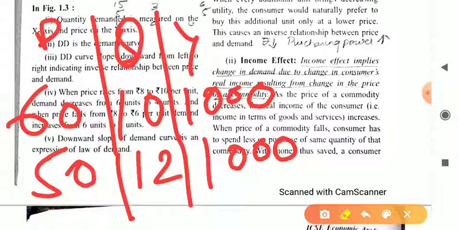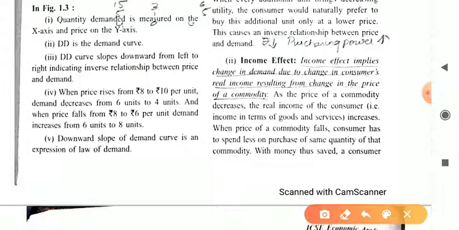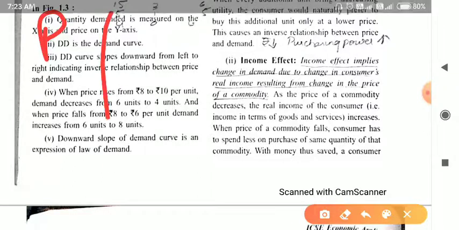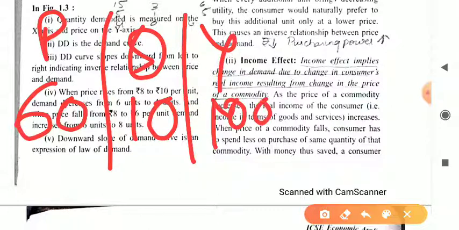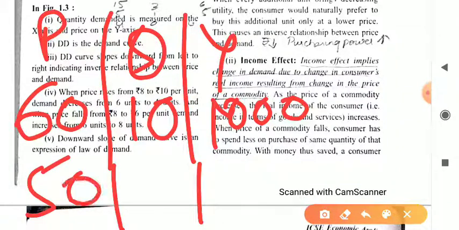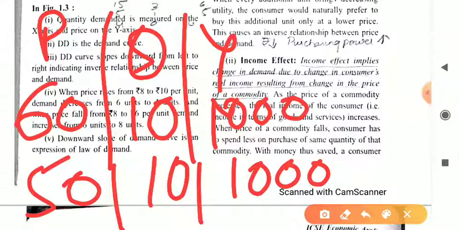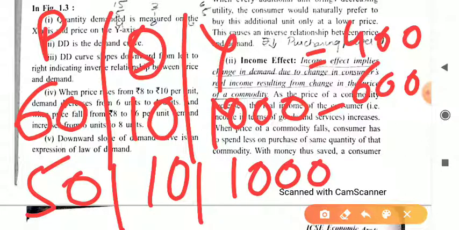Or suppose in this example quantity demanded remains constant at 10. At price 60, quantity demanded 10, income is 1000. And again when the price is 50, quantity demanded is 10, and income remains constant. So in the first case, minus 600, and 400 is the remaining amount.